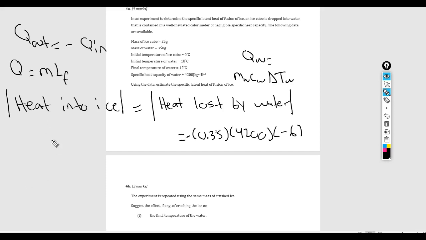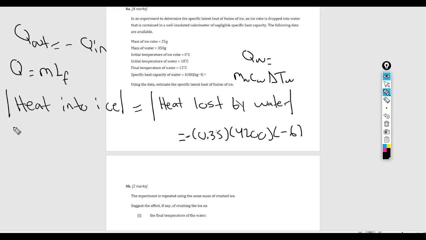Once the ice melts, what are you left with? Well, when ice melts, you get water. When the ice cube melts, you're left with very cold water. The ice cube had a temperature of 0 degrees Celsius, it melts, and so you're left with water at 0 degrees Celsius. That water has to end up at the final temperature of 12 degrees Celsius, so not only do we have a phase change here, we also have a temperature change.